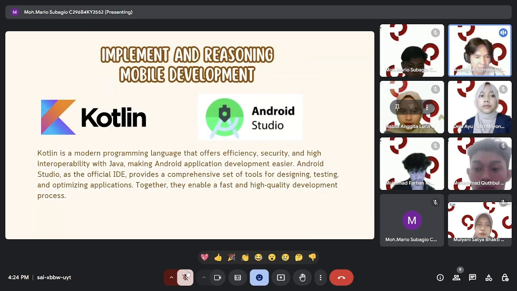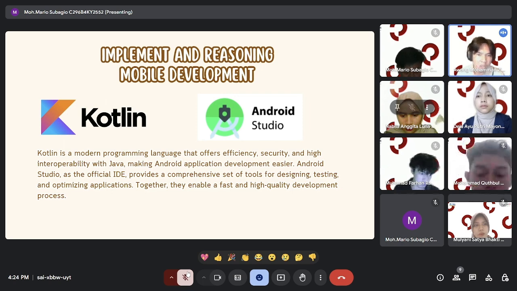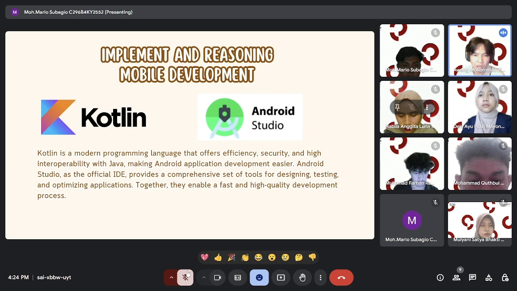Okay, next is implementation and reasoning for mobile development. For this project, we chose Kotlin as our programming language. Kotlin is modern, efficient, and highly secure, and offers excellent interoperability with Java. To support this development, we use Android Studio, the official integrated development environment for Android. By combining Kotlin and Android Studio, we've been able to create such an app with the resources that we have. Furthermore, we want to show you the flow of our application. I'll hand it over to my partner. The stage is yours.